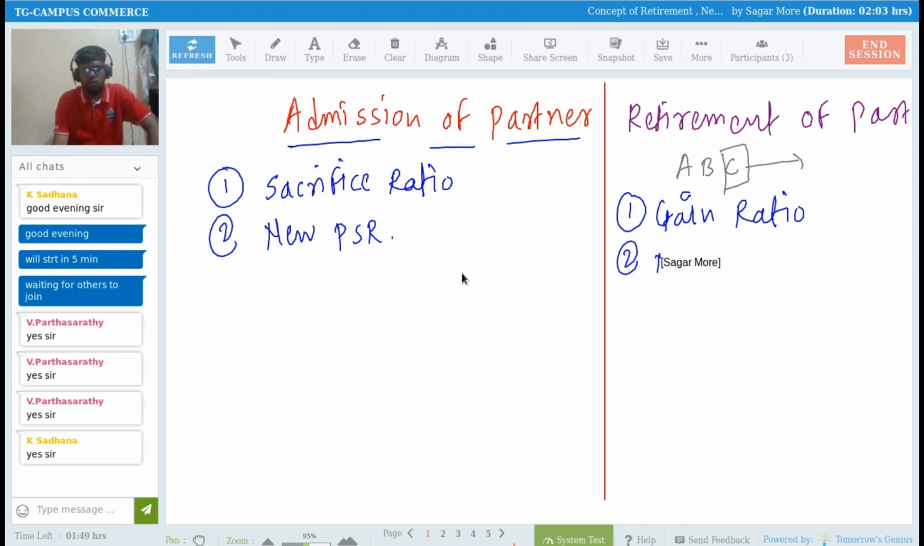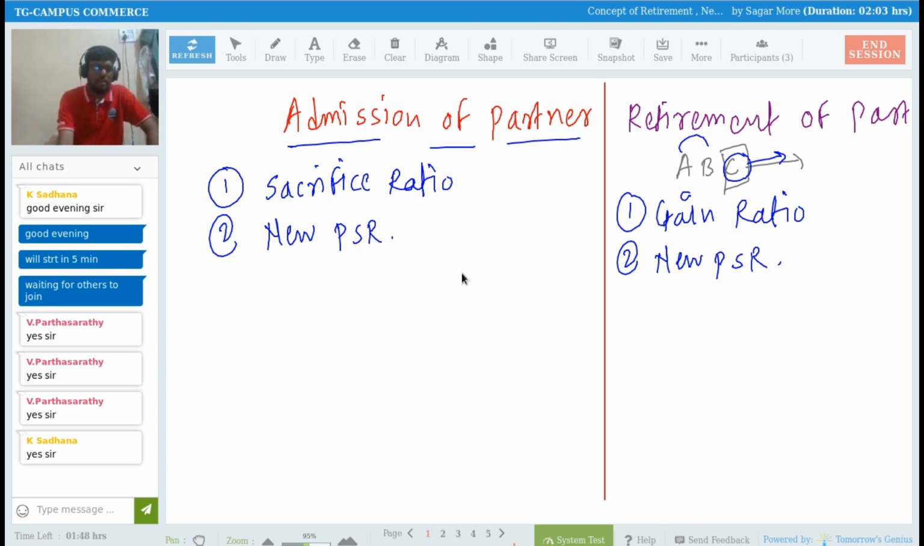Secondly, we have to calculate the new profit sharing ratio as well, right? If partner C is going out of the business and his share is enjoyed by A and B between themselves, then their profit sharing ratio will change. So we have to calculate the new profit sharing ratio as well.